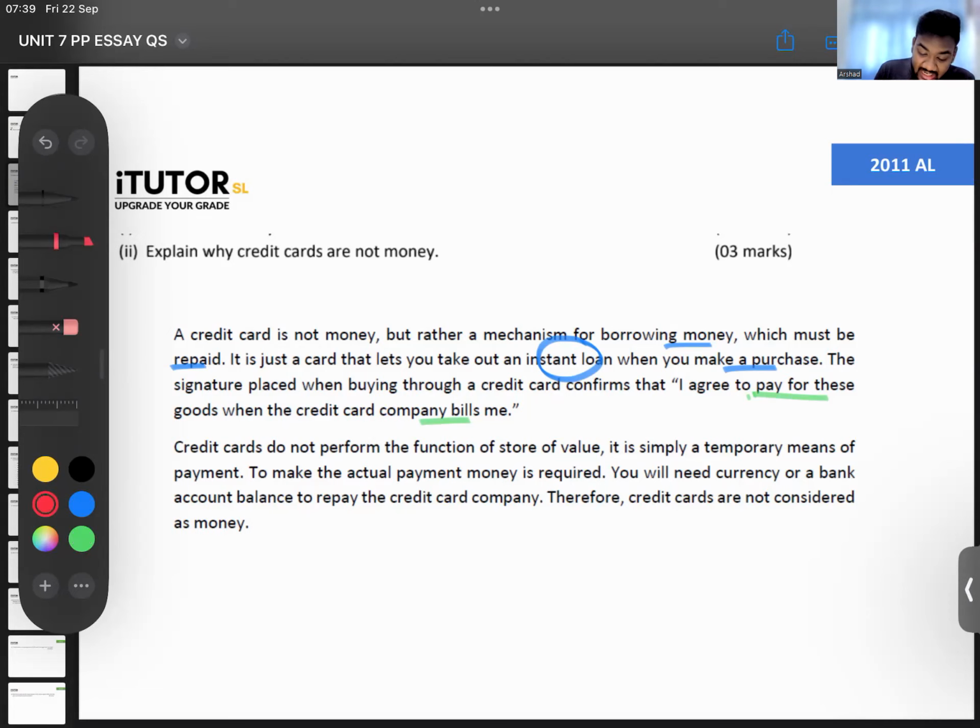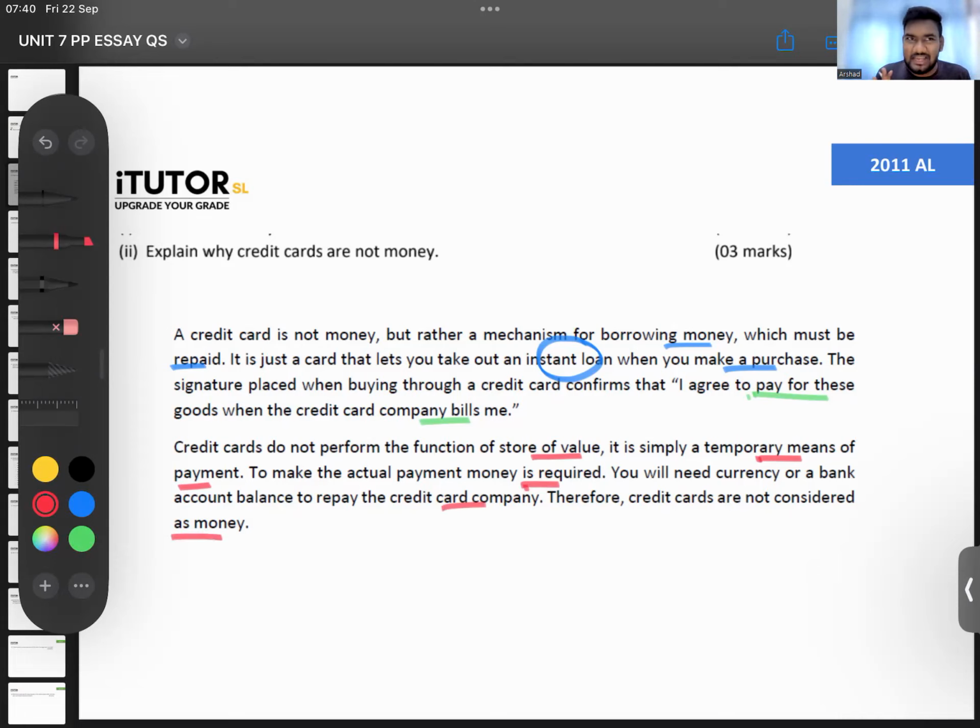If they say credit cards do not perform the function of store of value, it is simply a temporary means of payment. We can say it's a temporary medium of exchange. To make the actual payment, money is required. At the end of the month only, the actual payment is made. At the end of the month, you go and settle your credit card company. You will need currency or bank account balance to repay the credit card company. Therefore, credit cards are not considered as money.